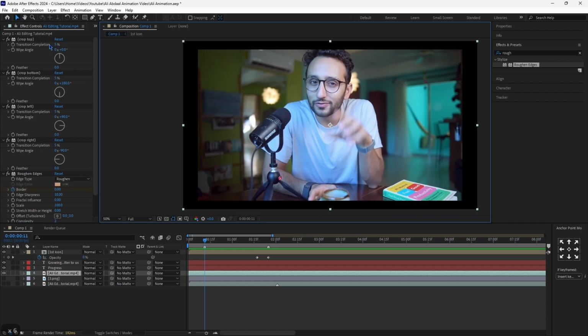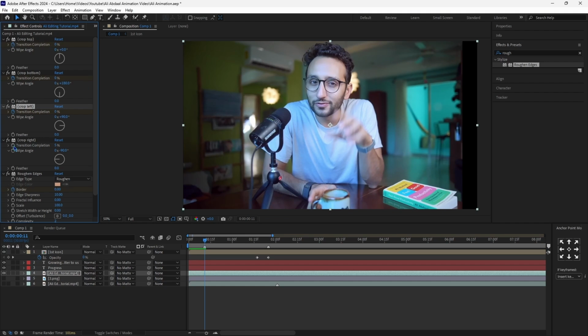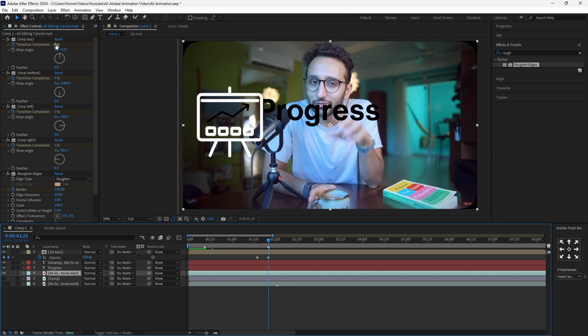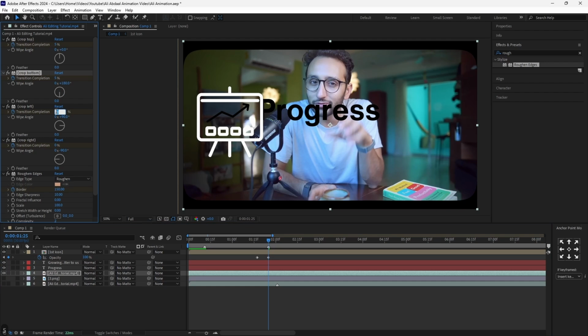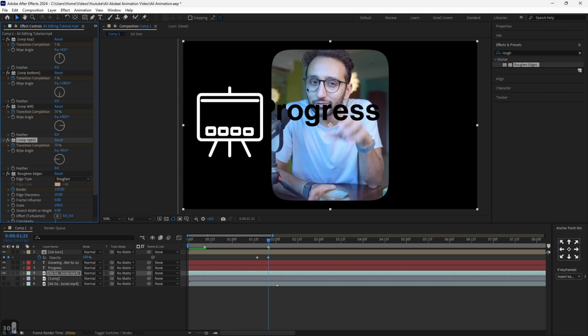And now I can hit a keyframe on 0 for each of the five values right here. Then I'll go at the end and hit a keyframe on 5, 5, 30, 30, and 30. And as you can see, we now have this thing right here.